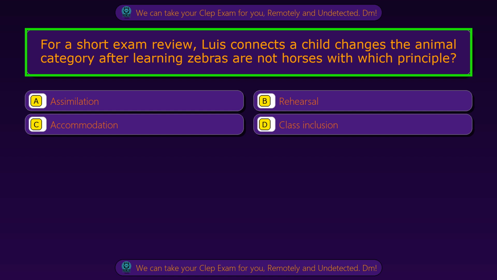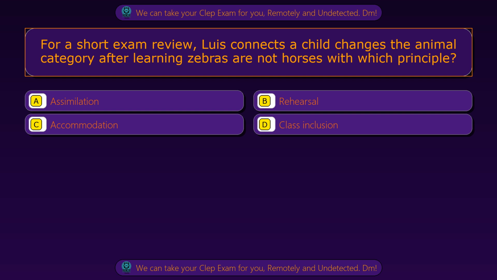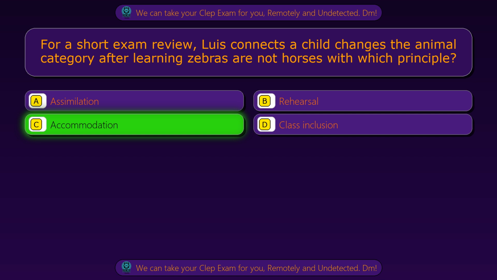Question 15. For a short exam review, Luis connects a child changing the animal category after learning zebras are not horses with which principle? Option A, assimilation. Option B, rehearsal. Option C, accommodation. Option D, class inclusion. The correct answer is option C, accommodation.